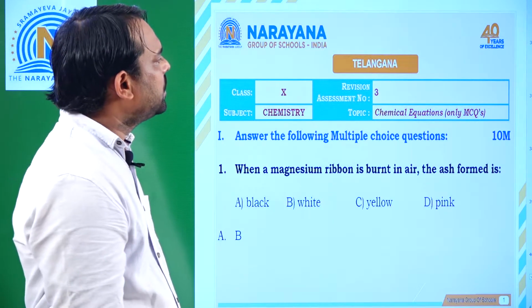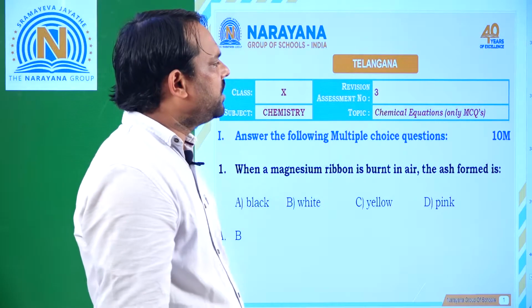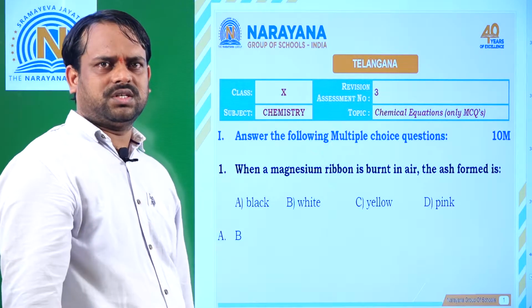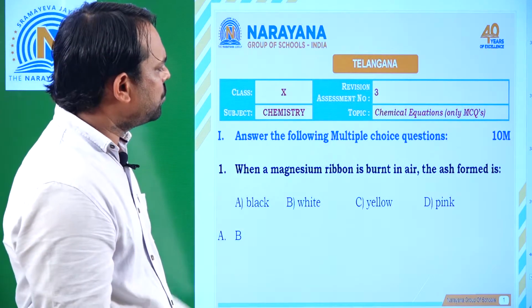Today I want to discuss revision assessment number 3, topic chemical equations. Here only multiple choice type questions are there. The 20 questions are there, and I want to discuss all these 20 questions, only MCQs.